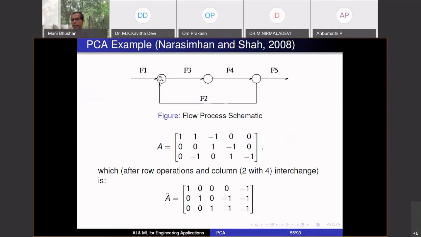I can write balances for this particular tank, this tank, this tank. What is the balance? F1 plus F2 minus F3 is 0. F3 equal to F4, so F3 minus F4 is 0. And then for the last one, minus F2 plus F4 minus F5 is 0.